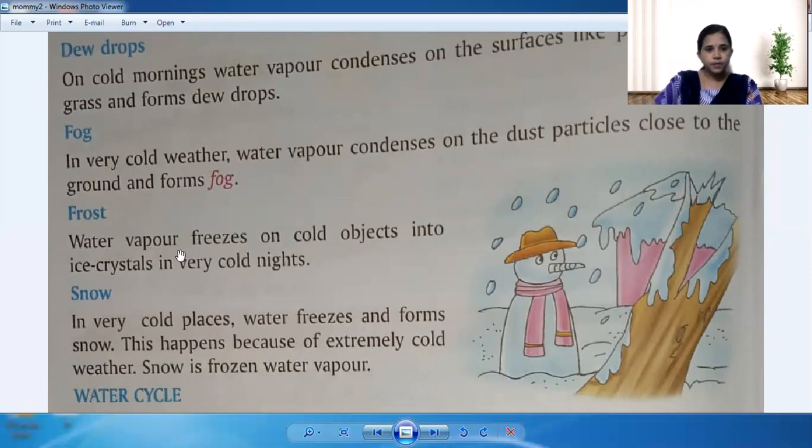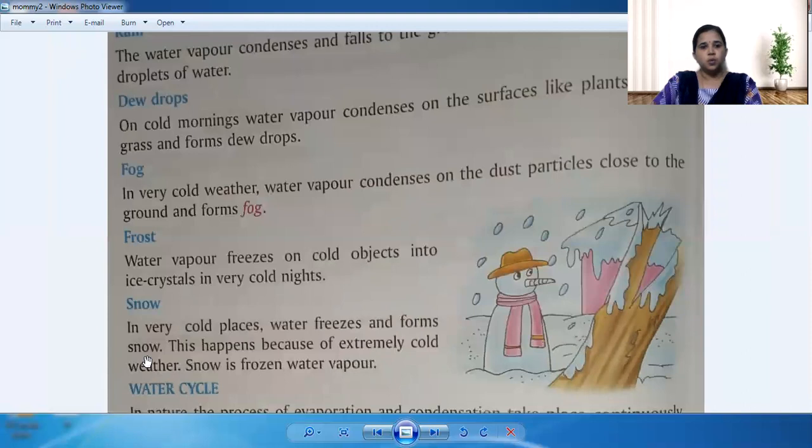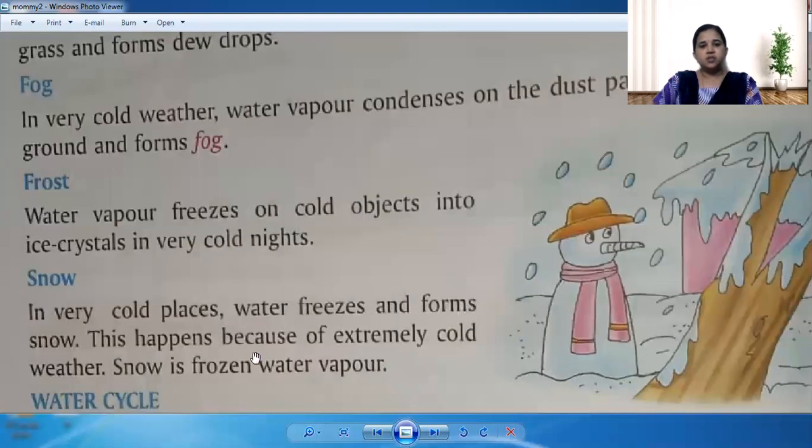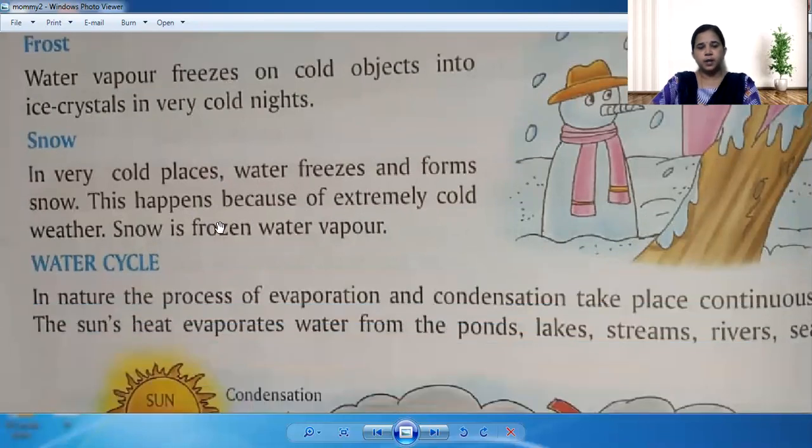Okay. And next is snow. In very cold places, water freezes and forms snow. Okay. And this happens because of extremely cold weather. Snow is frozen water vapor. So water vapor comes down in the form of rain, in the form of dewdrops, in the form of frost, and now in the form of snow also. Okay.